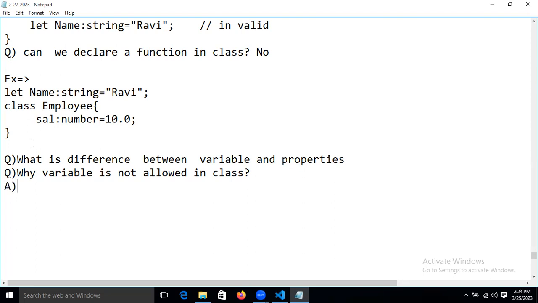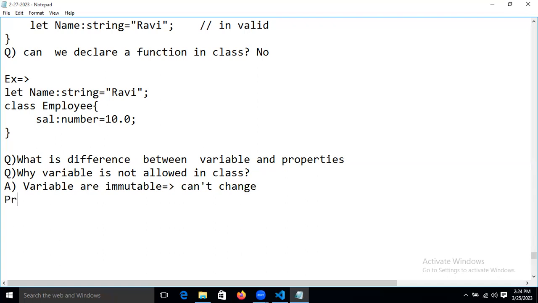We can say variables are immutable. Immutable is nothing but cannot change, right? Cannot change the stored value. But properties are mutable.